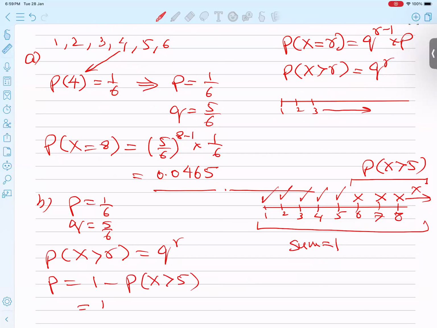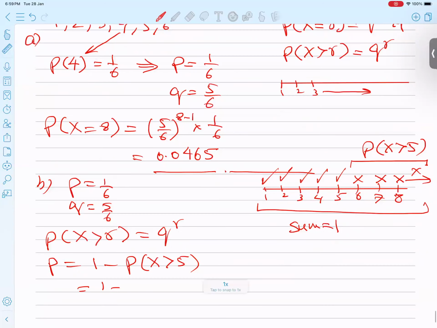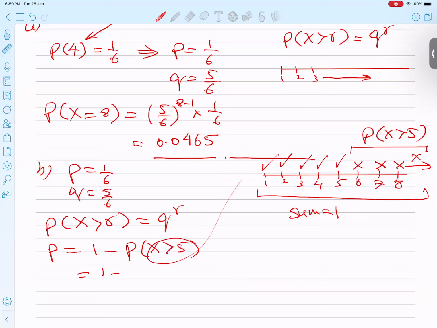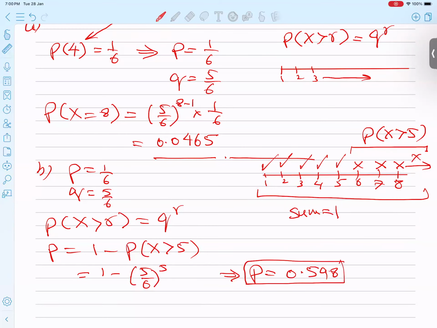I believe the point is very clear. This formula is q to the power R, where q is 5 over 6 and the power is 5. If I simplify and type in the calculator, I get 0.598. This is my final answer. And I believe you're understanding.